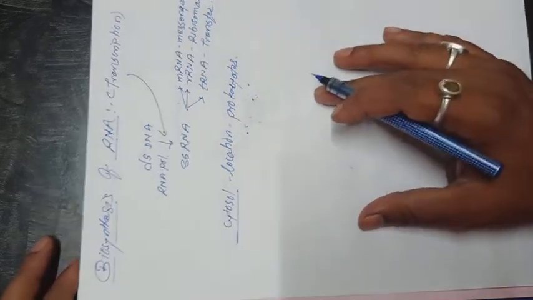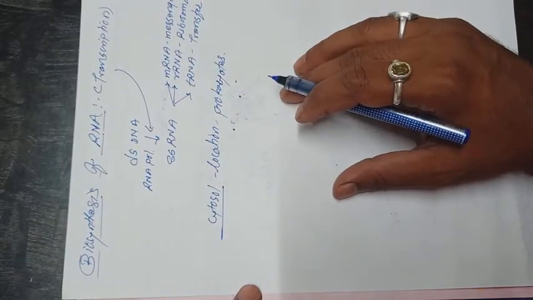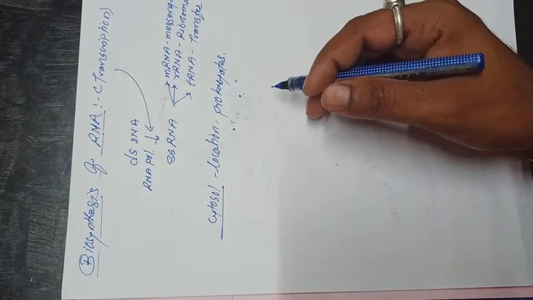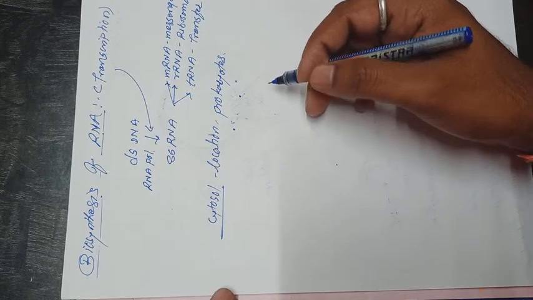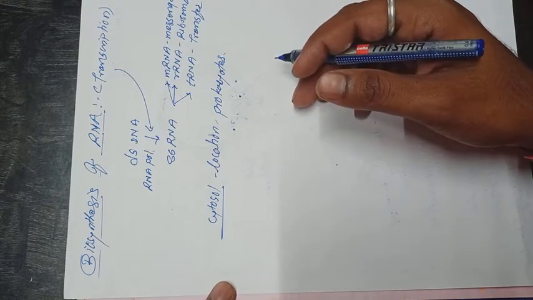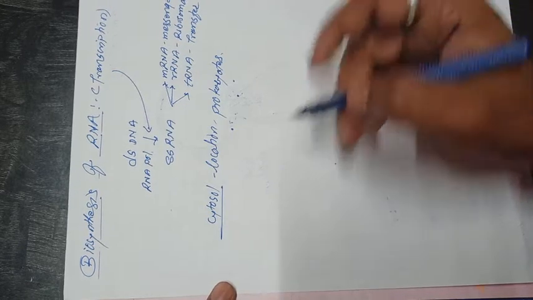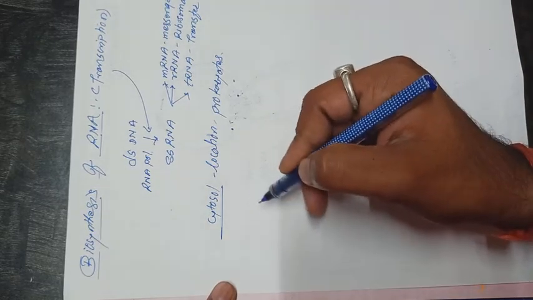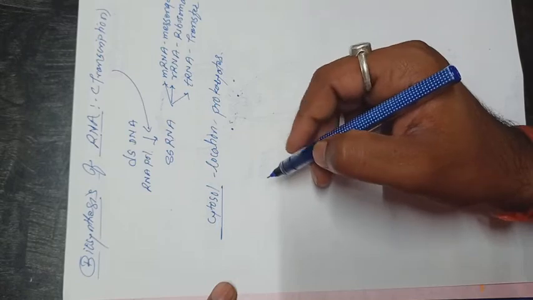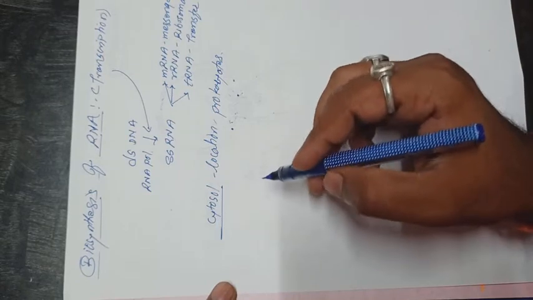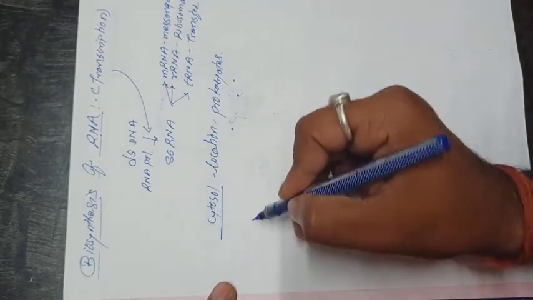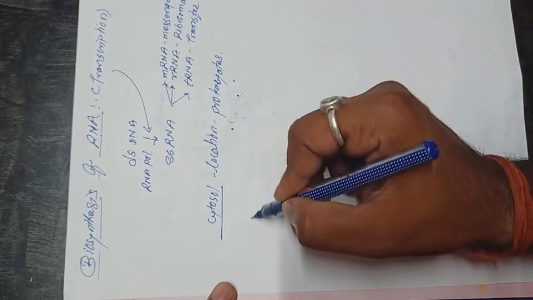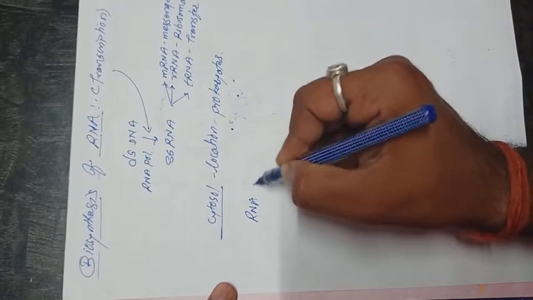The enzyme responsible for the process of transcription consists of two subunits of alpha, beta, beta prime and omega. The important enzyme for the conversion of double stranded DNA into single stranded RNA is the core enzyme. In the bacterial cell, the core enzyme is the RNA polymerase.